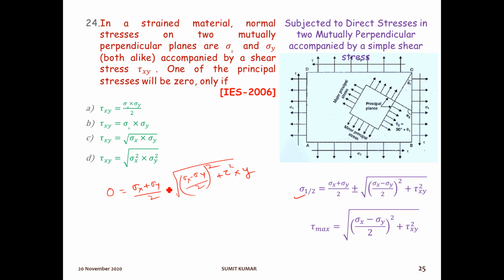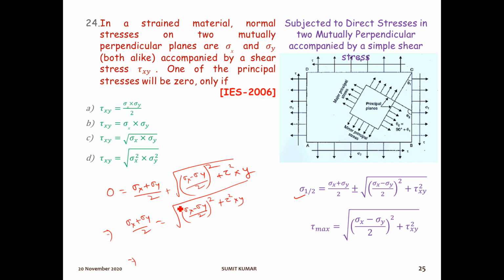So you can write from here sigma x plus sigma y by 2 is equal to root over sigma x minus sigma y by 2 to the square plus tau square xy.